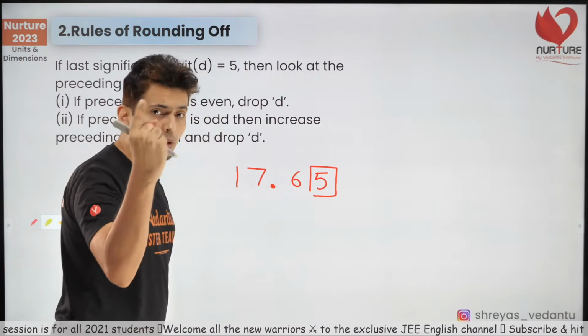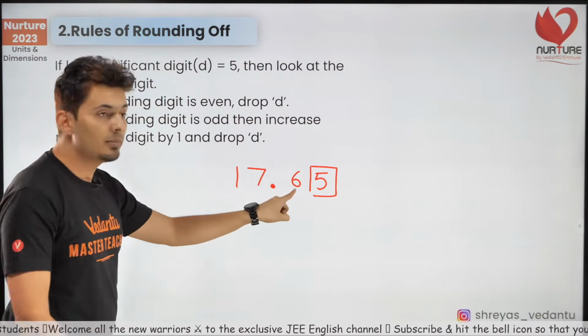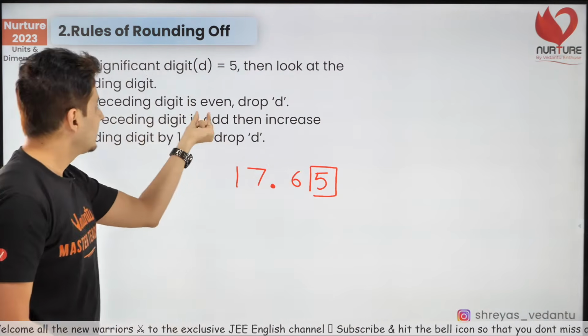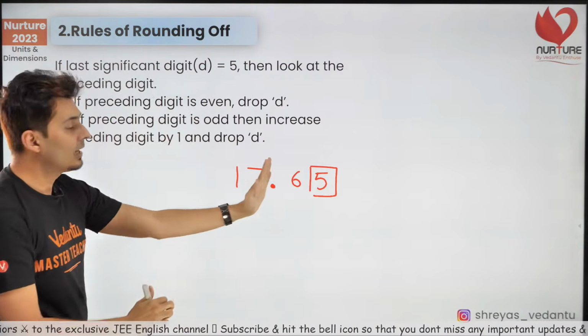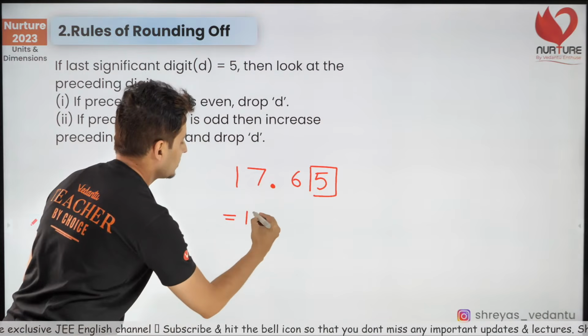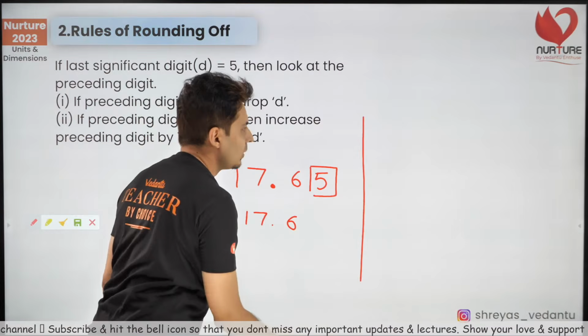I want to round it off to 1 decimal digit. Now check the preceding digit, the previous one. What is it? It is even. 6 is an even number, so just forget the last digit. So this will be equal to 17.6. As simple as that. I will give you one more example.